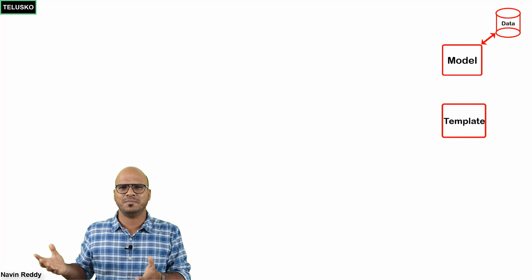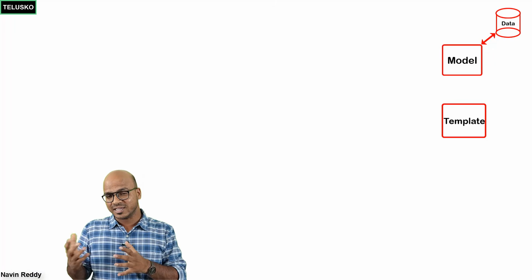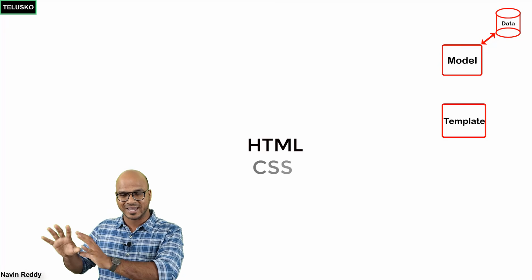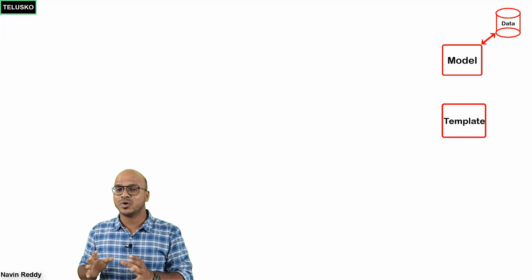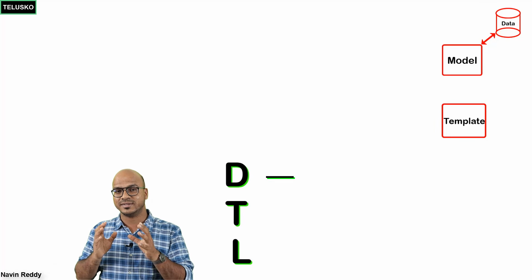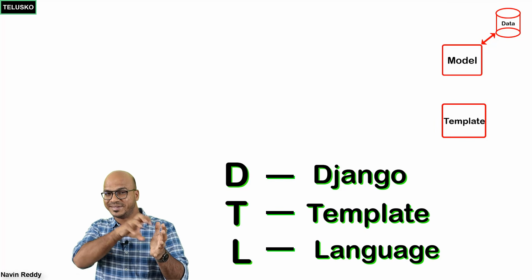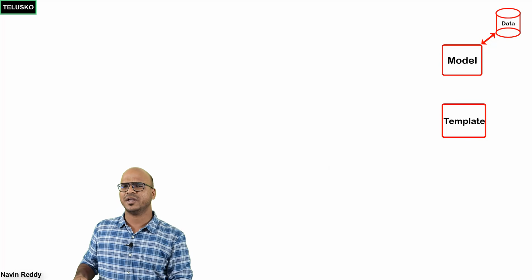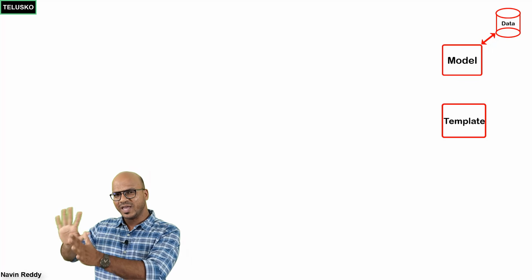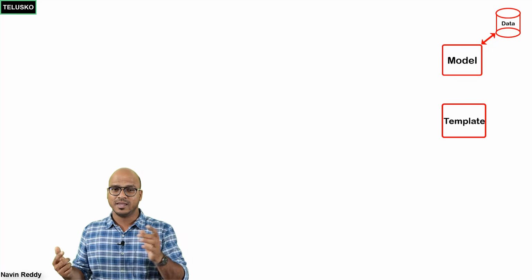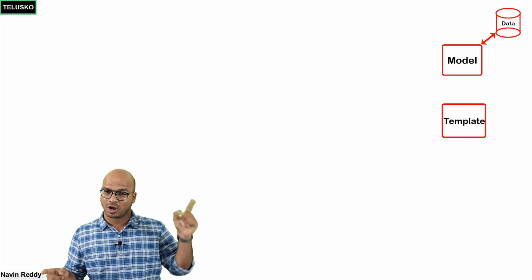Now this template will be normal HTML, right? In that HTML, yes, HTML, CSS, and front-end JavaScript, but it will also have DTL, which is Django Template Language. So let's say if you want to introduce some dynamic data in your page, that can be done with the help of DTL. So we will be having that layout and the DTL there.